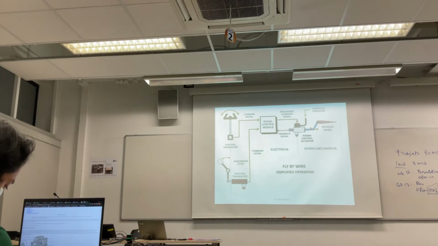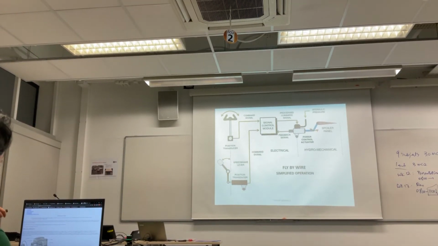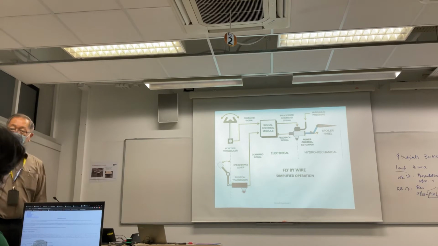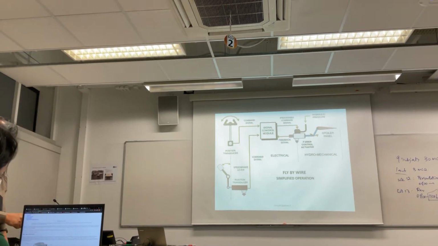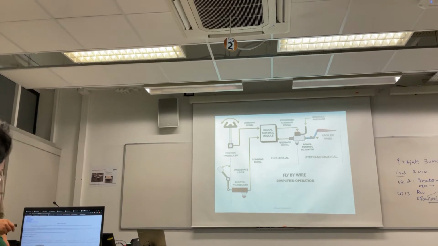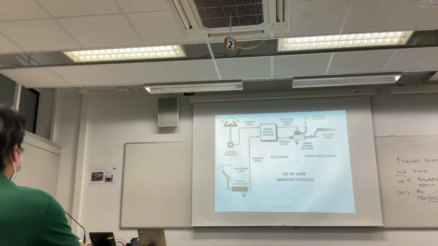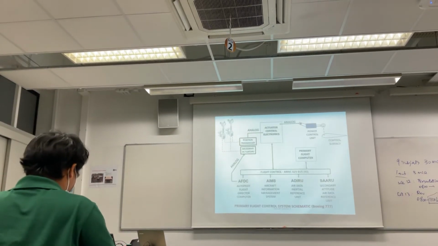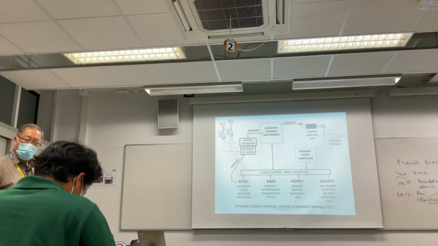So fly by wire, this is a diagram of how it works. You have the control here. There's no direct mechanical connection to the air. All control surfaces are driven by what? Hydraulic. Okay, they are all driven by hydraulic. So the PCU is driven by hydraulic. The signals that come in are electrical. So fly by wire is electrical, hydromechanical.